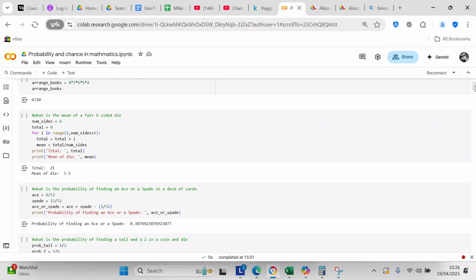So we have the next question. They said, what is the mean of a fair 6-sided die? So a fair die is like a die that hasn't been weighted in any way. So the num sides is 6.